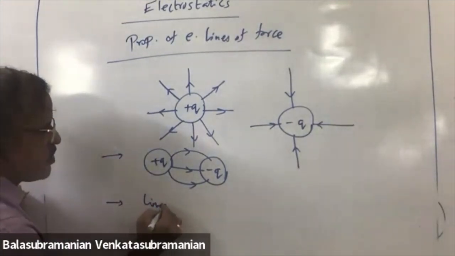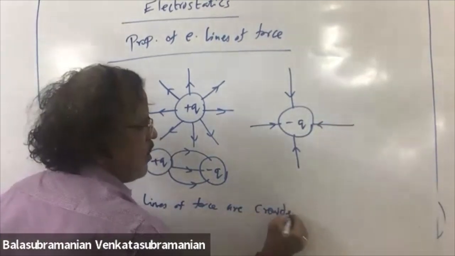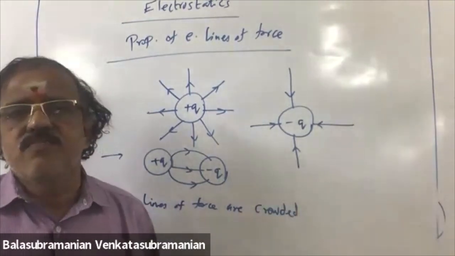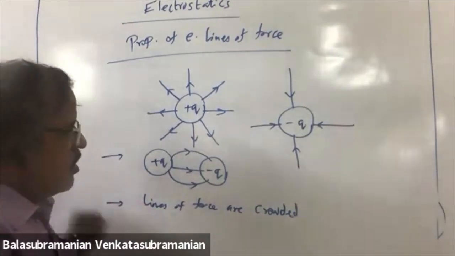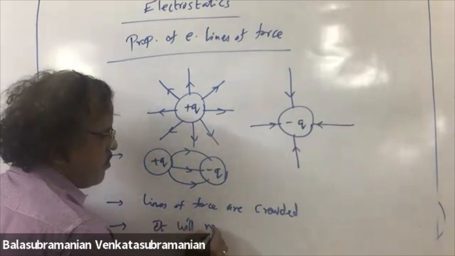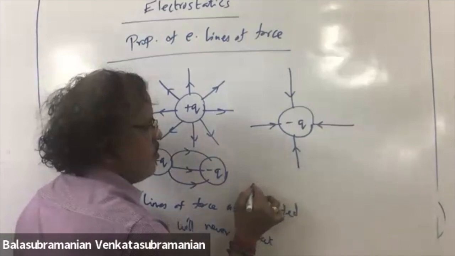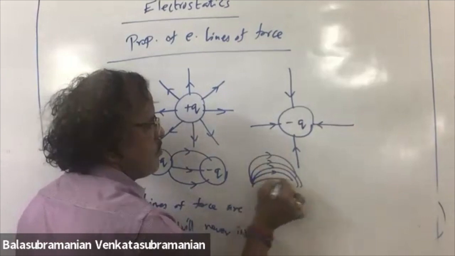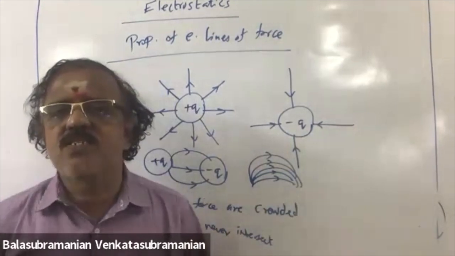Lines of force are crowded. It will never intersect. It may be crowded, but it will never intersect. Electric field is more there. More lines of force you will have, but it will not intersect.